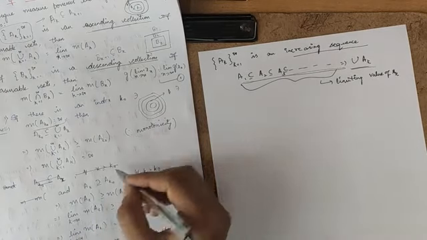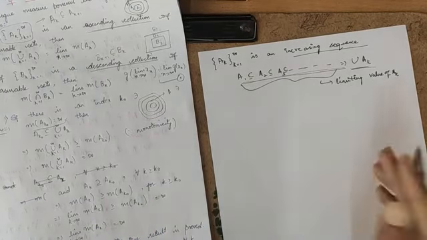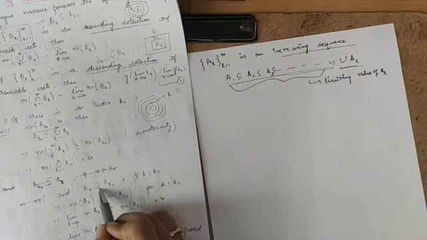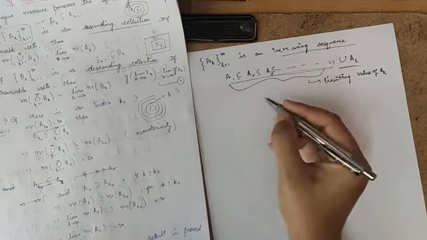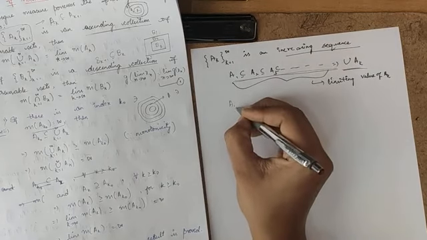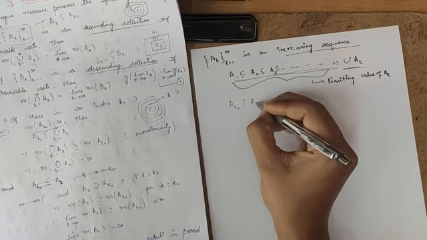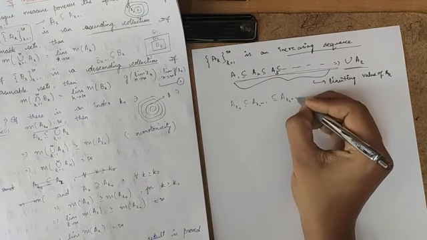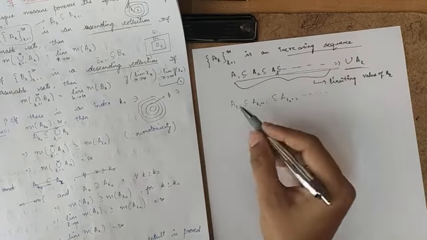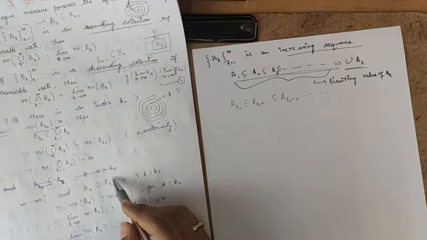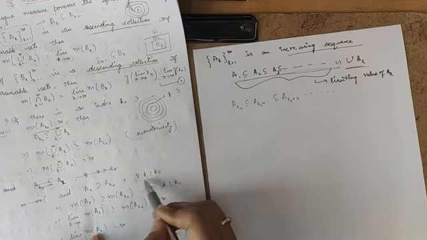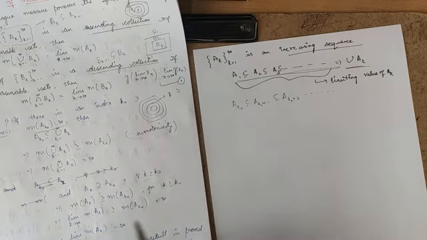So if I take it in the reverse order, that means A_k is a superset of A_{k0}, isn't it? You can see this A_{k0} will be a subset of A_{k0+1}, this will be a subset of A_{k0+2}, and so on. From that I am choosing one of the A_k's such that A_k is a superset of A_{k0}. This is for all k greater than or equal to k0.